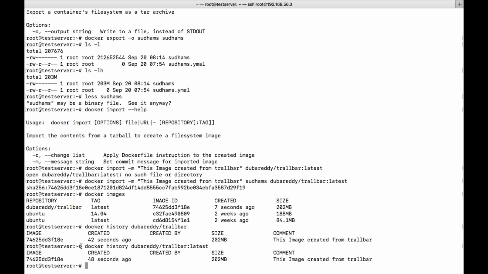Got it, right? When it is really not required, directly you can use the main image and create your own container instead of relying on that particular tarball. Okay. So these are the details of the image which I have created, and this is the message which I have passed. You can see the message, right? So that is all about it.